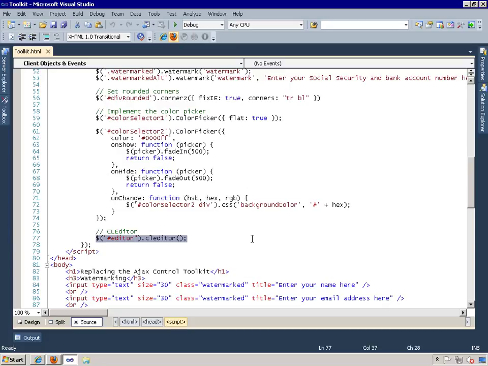Now, you can pass a number of optional settings to the clEditor method, such as to set the width and height of the editing area, change the controls that appear in the toolbar, modify the colors included in the font and text highlight color selection pop-ups. You can specify the available font sizes and styles, and change various other appearance settings. You can also define an update text area and update frame callbacks to convert HTML to source code and vice versa. It really is a very versatile control.